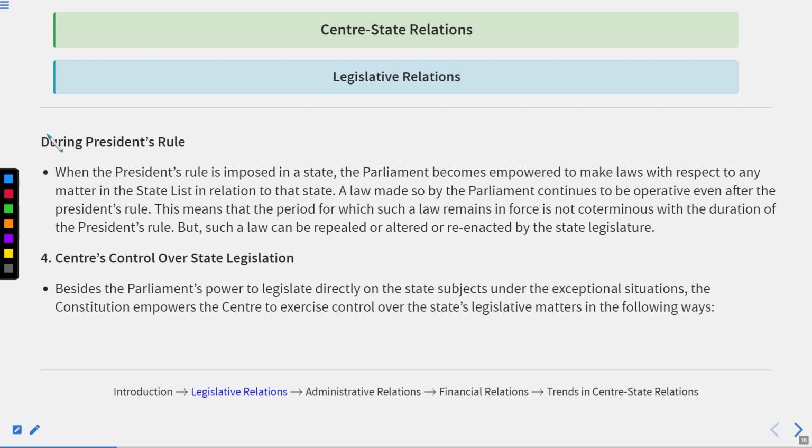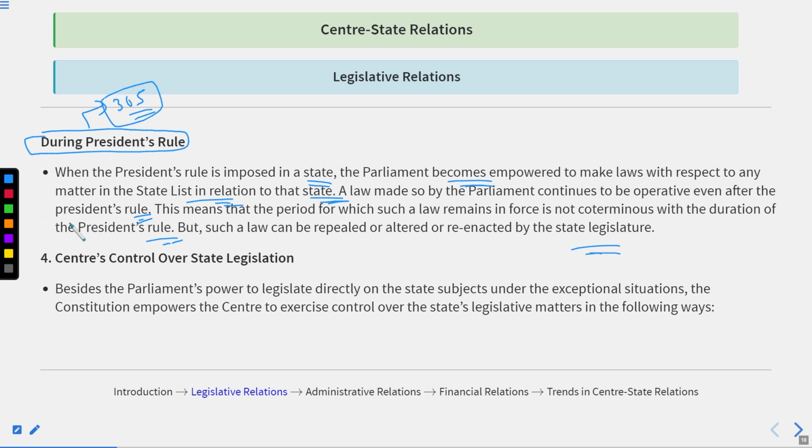Thereafter, during the president's rule, which is signified by Article 365. When the president's rule is imposed in a state, the parliament becomes empowered to make laws with respect to any matter in the state list in relation to that state. A law so made by the parliament continues to be operative even after the president's rule. This means that the period for which such a law remains in force is not coterminous with the duration of the president's rule. But such a law can be repealed, altered, or reenacted by the state legislature.